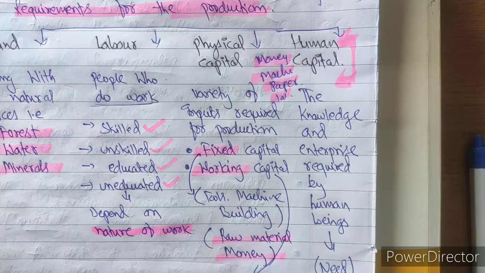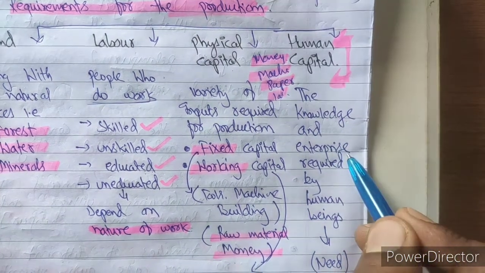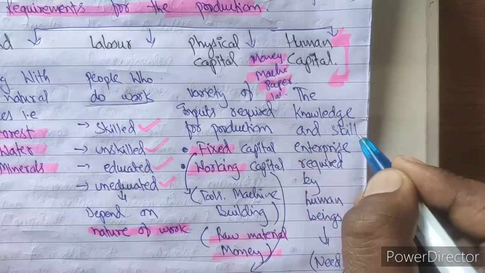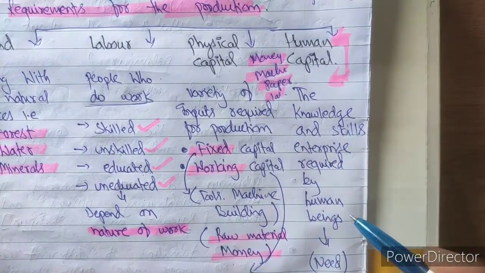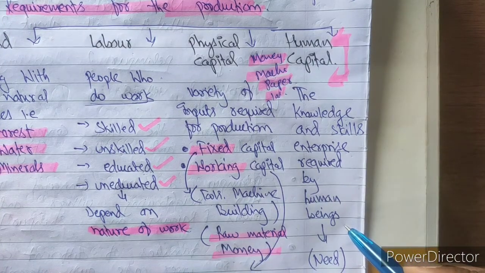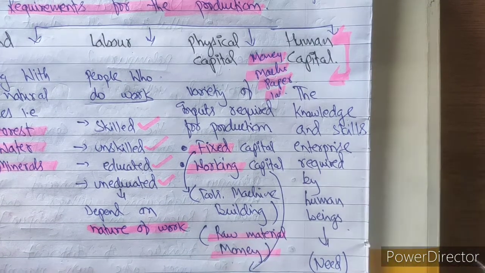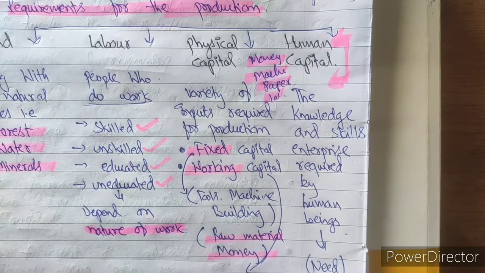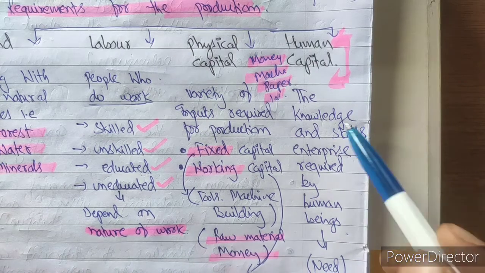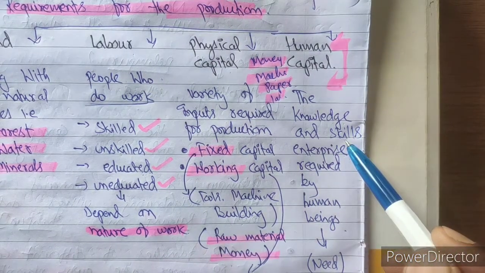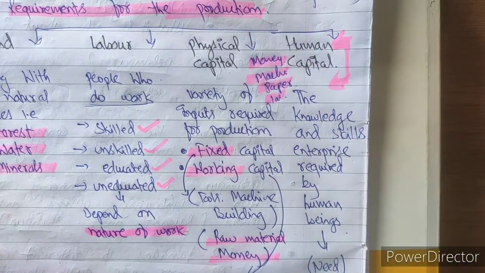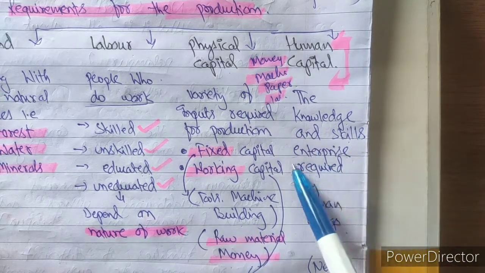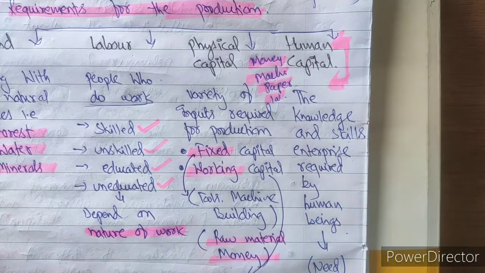So what is human capital? The knowledge and the enterprise skill. Knowledge and skills can be there, which an enterprise requires. Take my company, my printing press company. In this printing press company, I need some managers, I need certain persons. Even if I am working and I don't have proper knowledge and skill, it will be difficult to run my printing press company. So the knowledge and skill that an enterprise or a company requires is known as human capital.